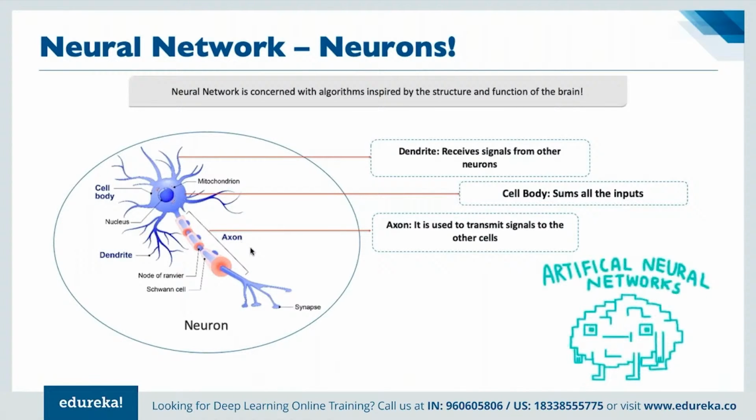And the axon is basically used to transmit signals to the other cells, right? So once the processing has been done by the cell body, what needs to be done can be executed by the axon as a part of the human brain. This is how the entire cell works for human brains, and the same concept of neurons is also applied in AI as well.